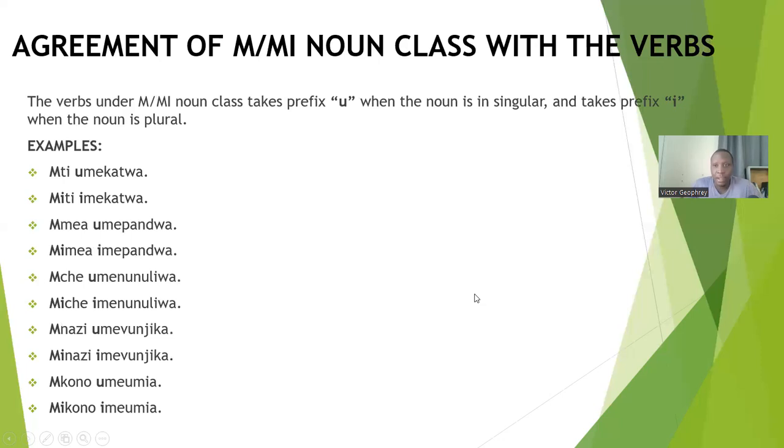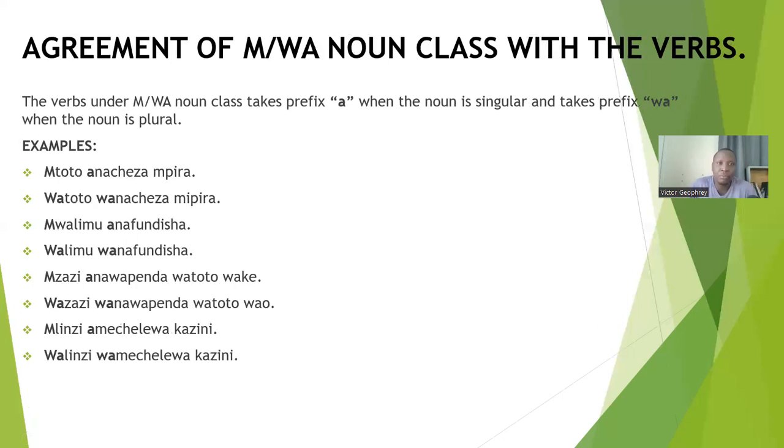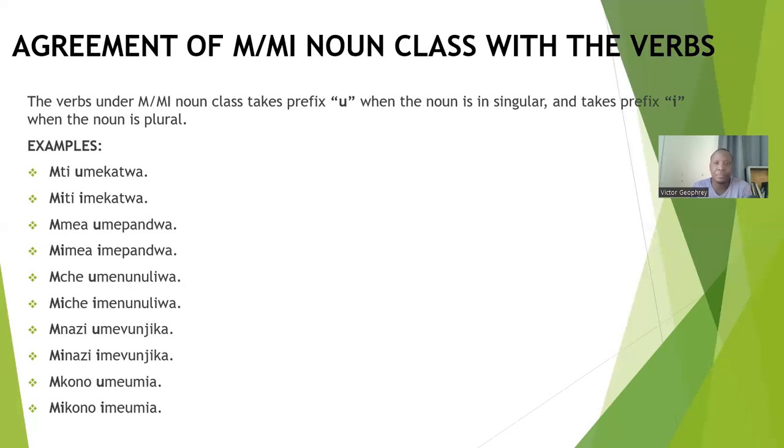Okay? Now, that was about the agreement of the m-wa noun class with the verb. So it's simple. If the noun is in singular in the m-wa noun class, you use the prefix a, and if the noun is in plural, use the prefix wa. Now let's see the m-mi noun class.